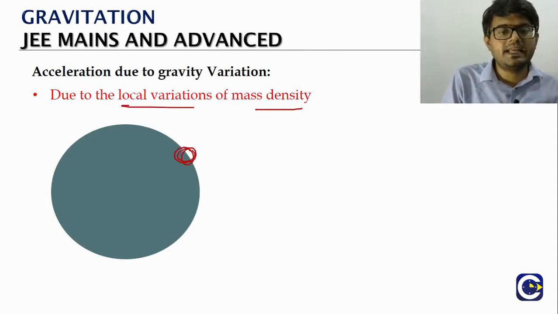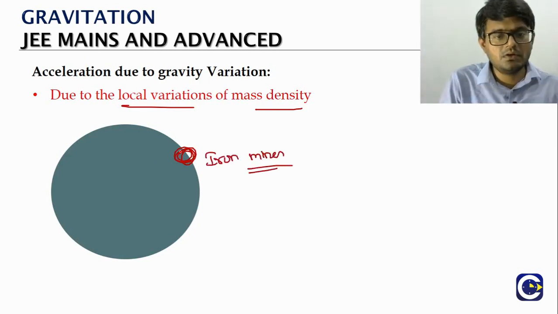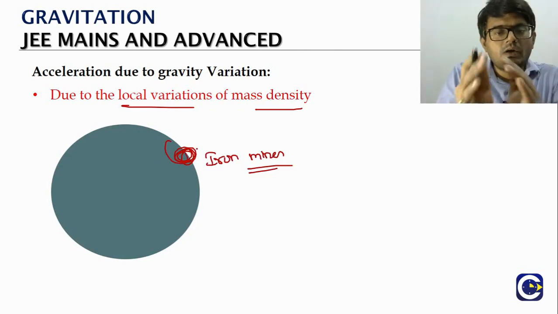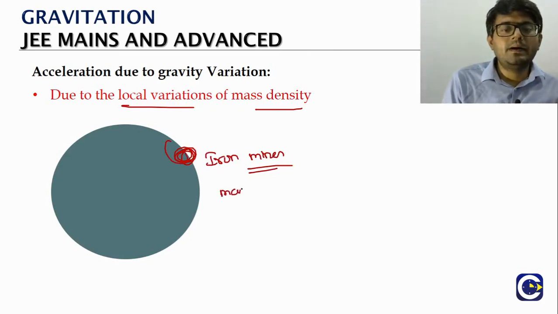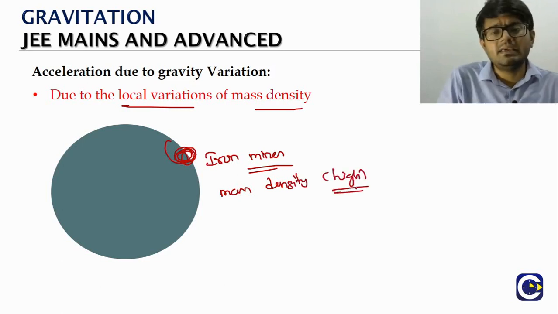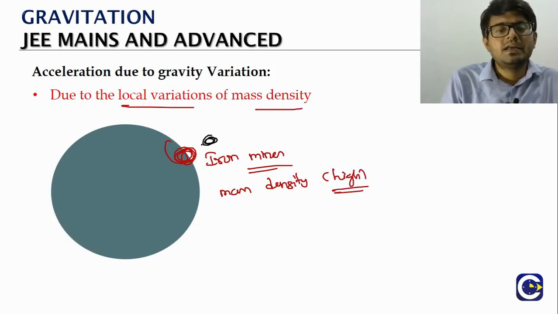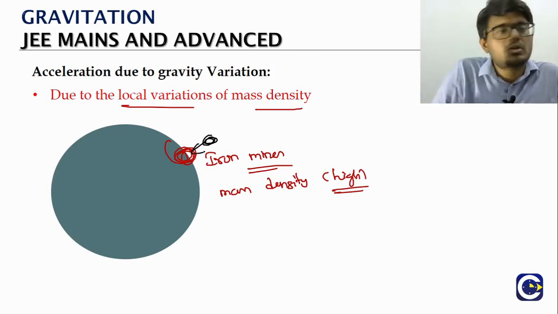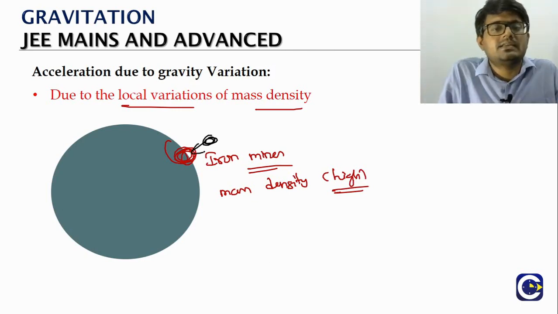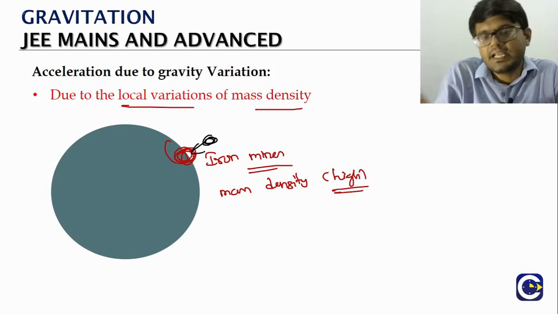The other thing is the local variations of mass density. In some places we have, for example, iron mines or some heavy metal locations. Locally the mass density is high. When the mass density is high, think of it, any other object you keep there will be pulled more strongly, because there is more mass density of the earth accumulated there.